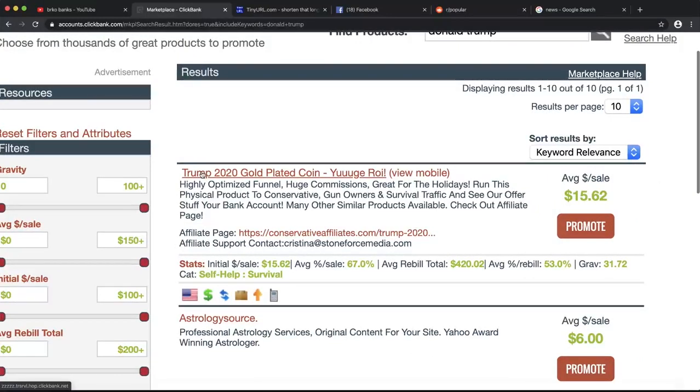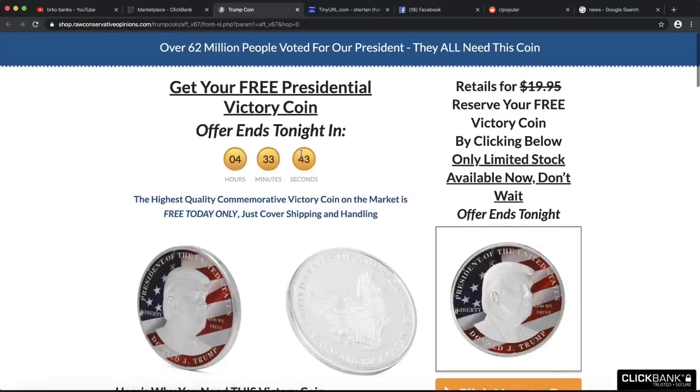So right here you can see Trump 2020 coin, so we are going to promote this product, and I wanted to explain to you guys why we are promoting especially this product. First, you can see when we click on the link of this affiliate link, it says over 62 million people voted for our president. They all want this coin, so there are 62 million people that voted for Donald Trump.